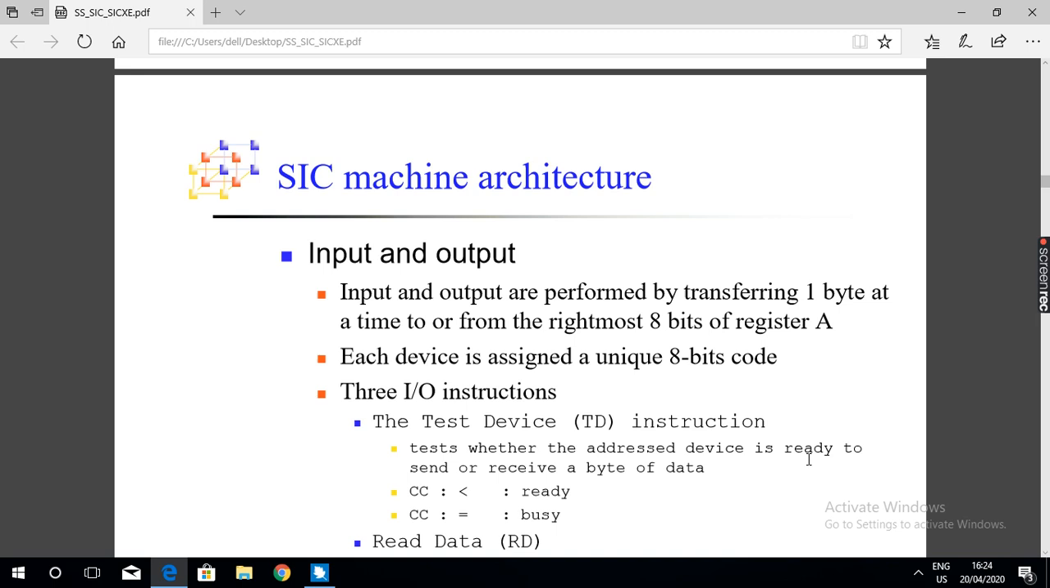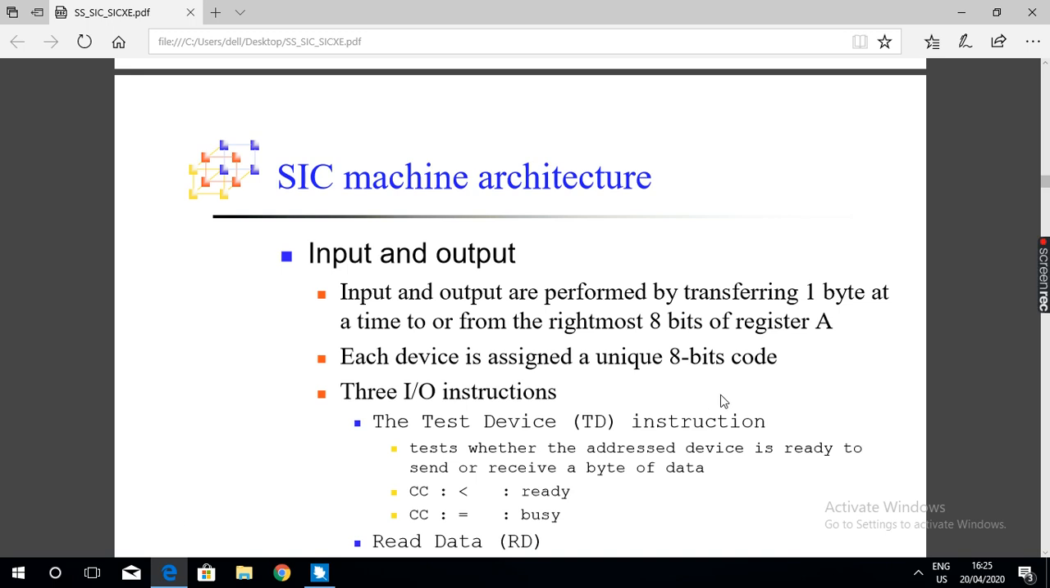You know register, what is the size of each register? 24 bits, 3 bytes. The size of a register is 3 bytes. The first byte is the leftmost byte, the next byte is the middle byte, and the third byte is the rightmost byte. Every register contains 3 bytes. So input means transfer of one byte of data from the input device to the rightmost byte of a register.